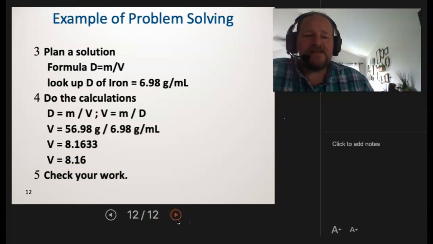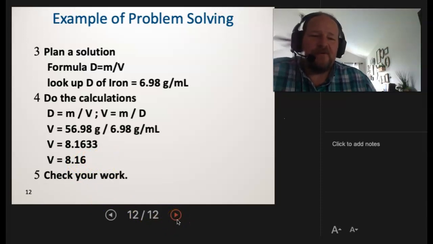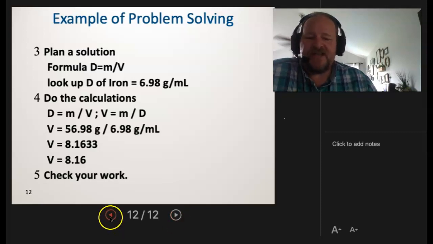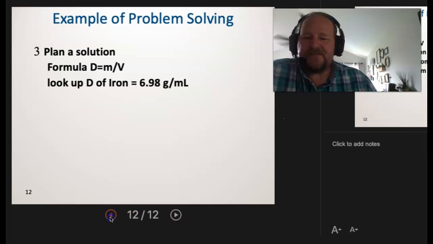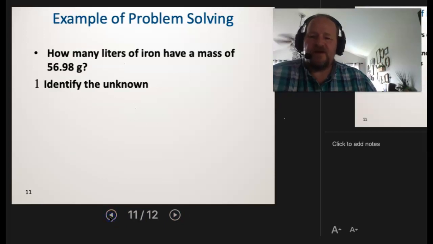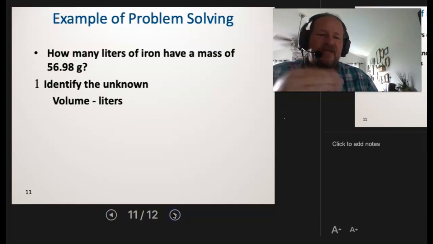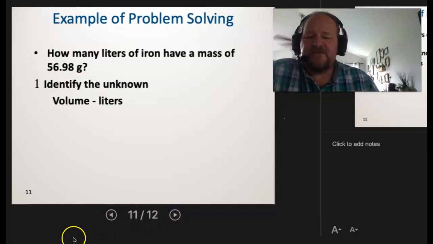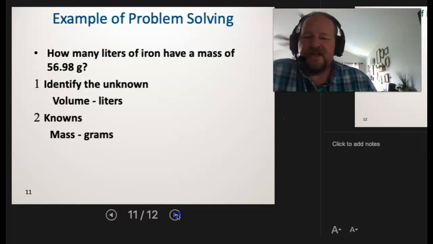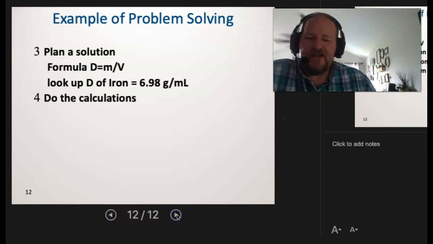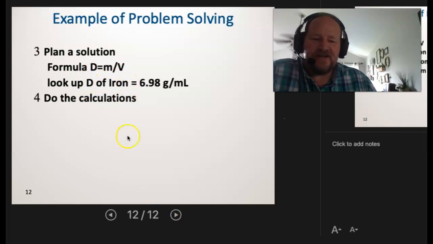Hopefully that made sense. And again, I know it's an easy example. You might have some harder problems than that. Go ahead and give it a try on exams. I'm not looking for you to write out the steps, so you don't have to say step 1, identify the unknown. That's not what I'm saying to do. These are mental lists that you want to go through and make sure you're following to the best of your ability. Again, you can use those units when you're planning your solution to figure out how you're going to get to your answer. All right.